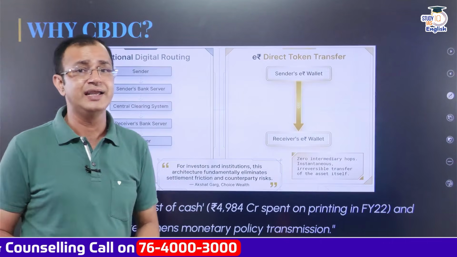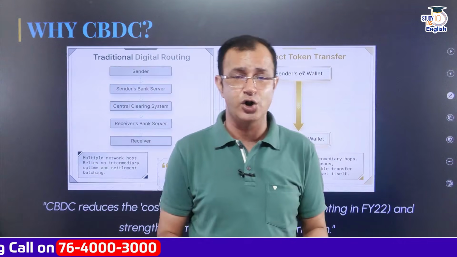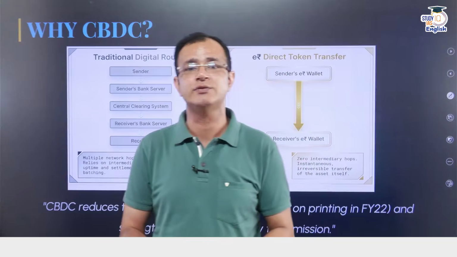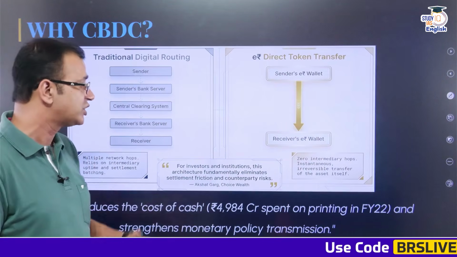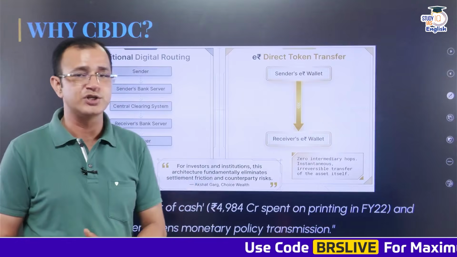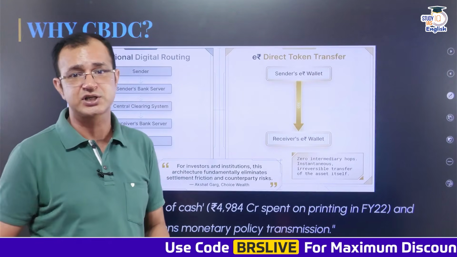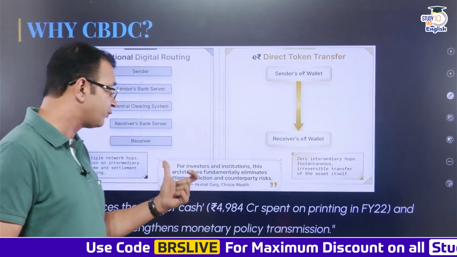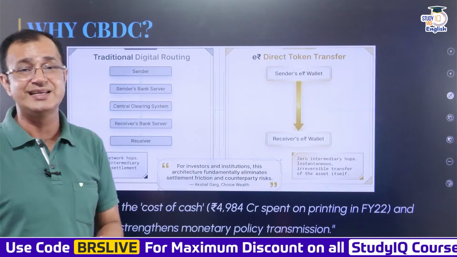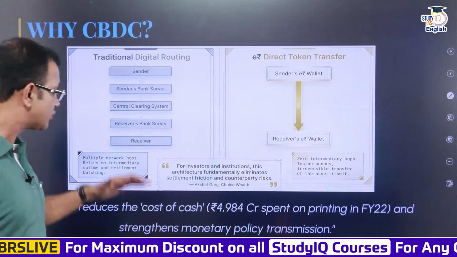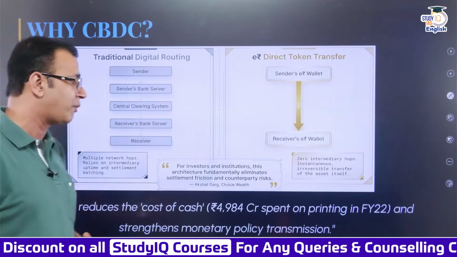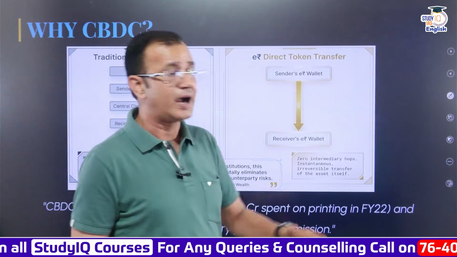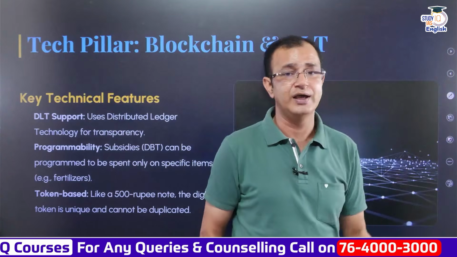At the same time, the need for the CBDC, or central bank digital currency, was that it reduces the complete burden or cost of cash printing. When it comes to the printing of cash, in just fiscal year 2022 it was 4,984 crore rupees. So ultimately it also reduces the cost of cash, and it strengthens the monetary policy transmission in the complete Indian economy as well.